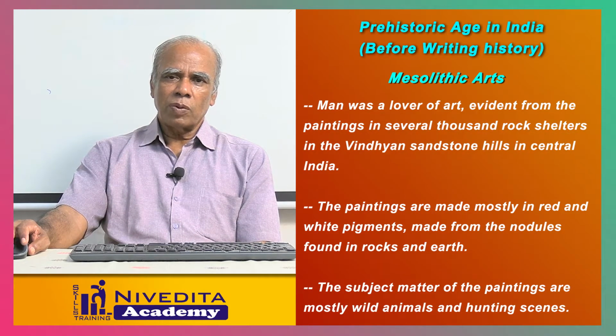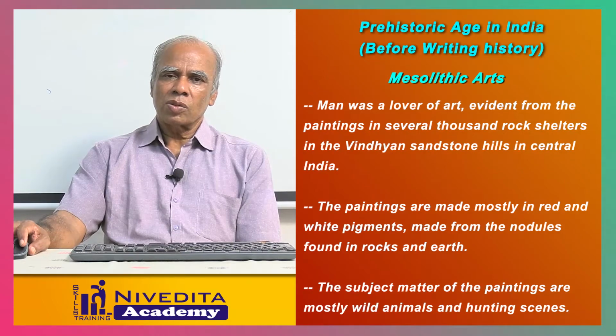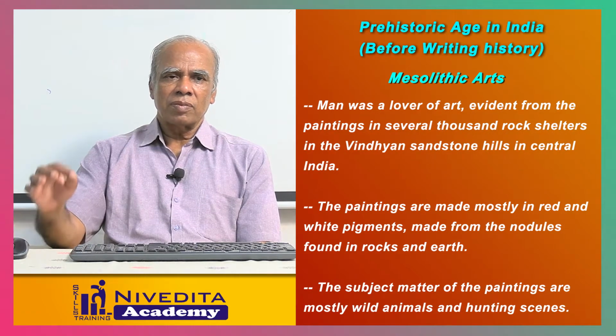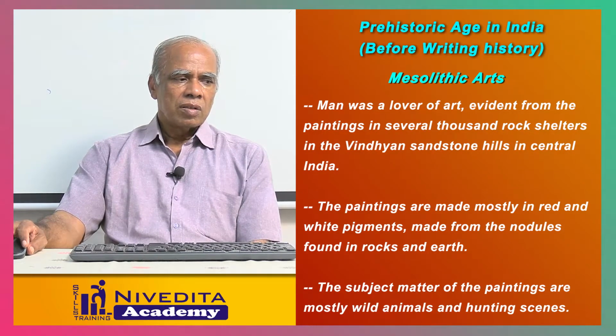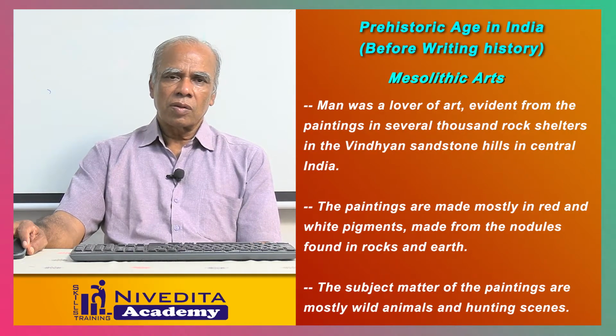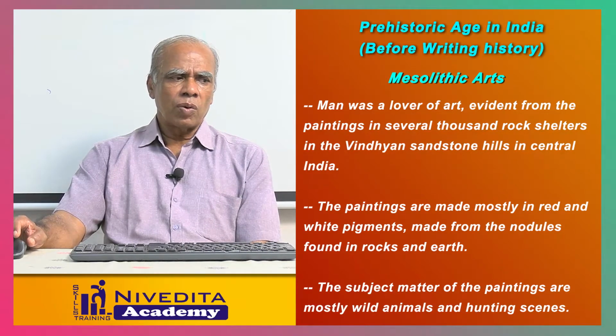So Mesolithic people were very fond of arts. They drew pictures mostly about hunting, arrows, bows, and they painted women's figures like dancing. Some of the rock shelters were found near Vidyan Hills in central India, where these paintings could be found. The paintings were mostly in red and white pigments.